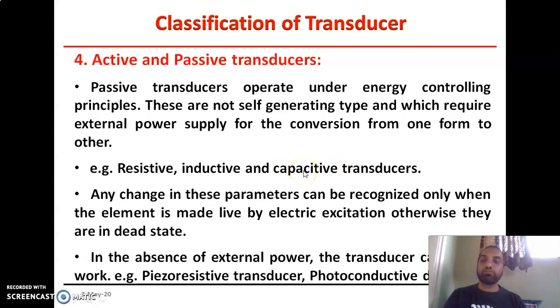In this way, we can find the change in temperature in terms of change in resistance. So these devices are not self-generating devices, and for the conversion they require an external supply. We can say any change in this parameter can be recognized only when the element is made live by electric excitation. Otherwise, they are in a dead state. So this is about the passive transducer.